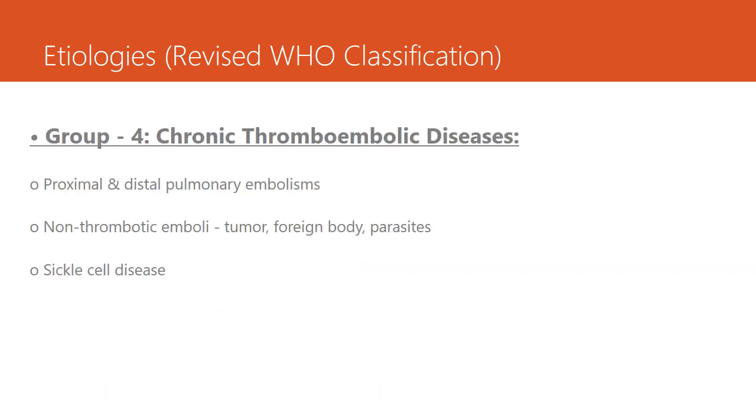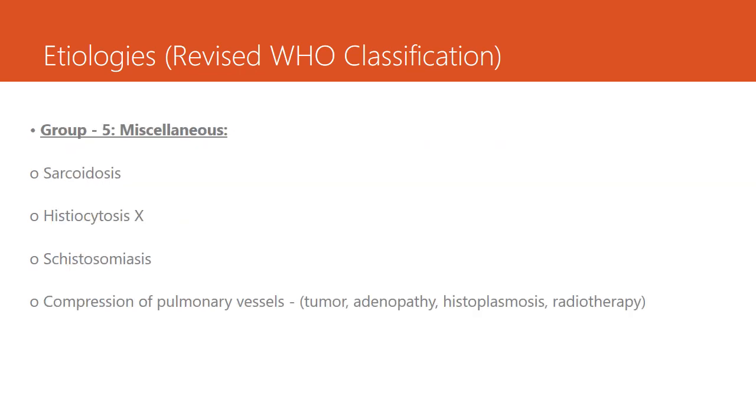Chronic thromboembolic diseases like proximal and distal pulmonary embolisms, and non-thrombotic emboli like tumor, foreign bodies, parasites, and sickle cell disease. Miscellaneous group includes sarcoidosis, histiocytosis X syndrome, schistosomiasis, compression of pulmonary vessels by tumor, adenopathy, histoplasmosis, or radiotherapy.